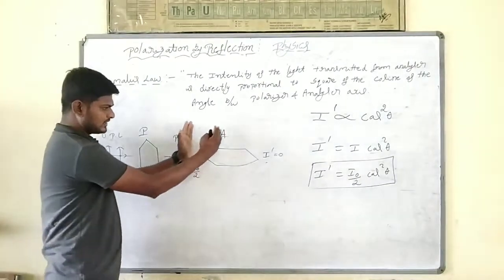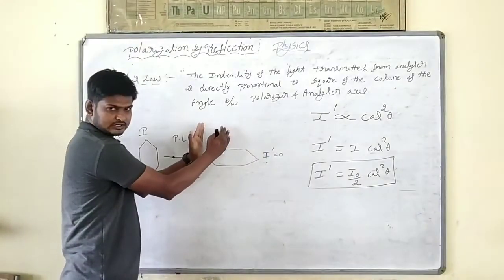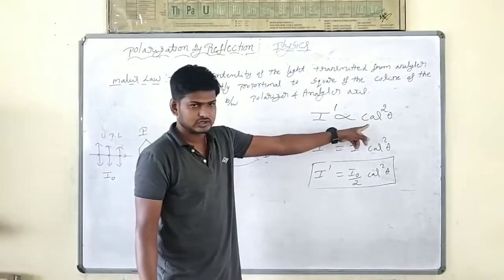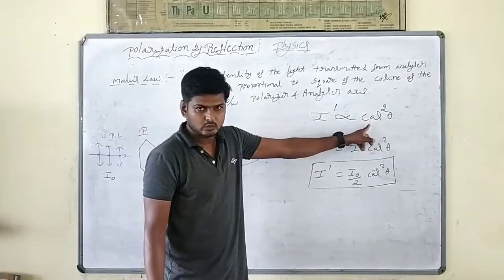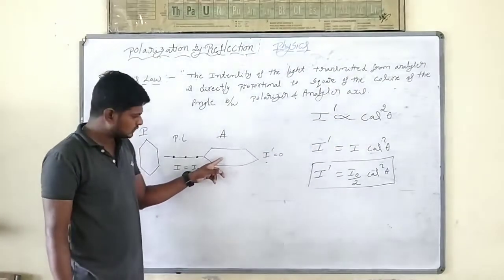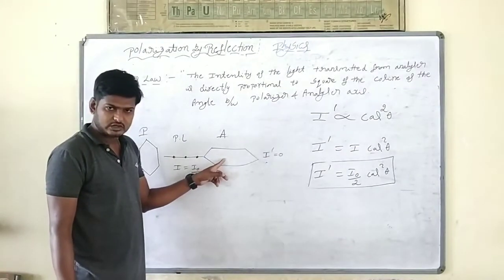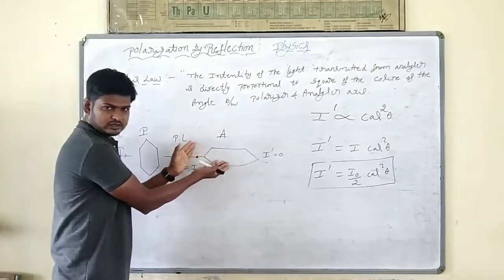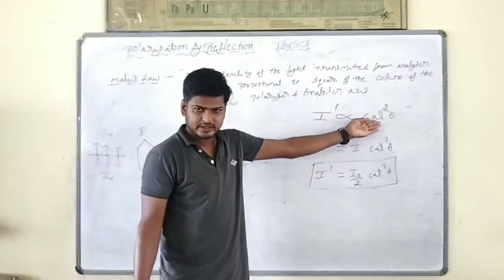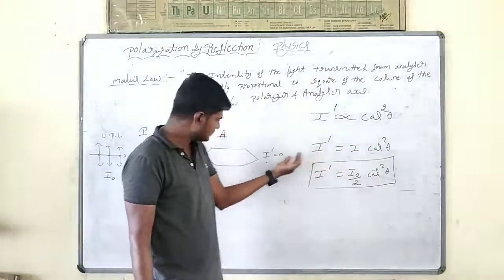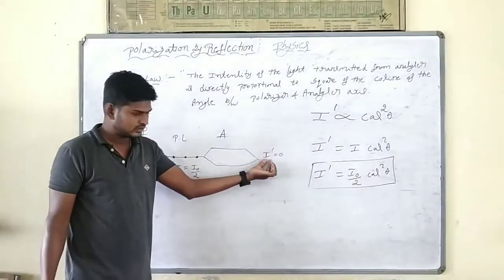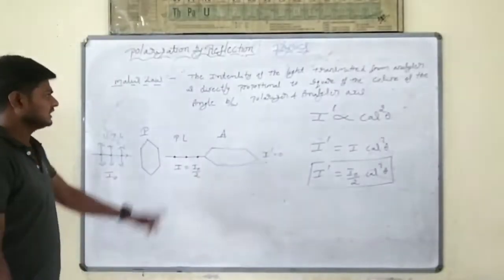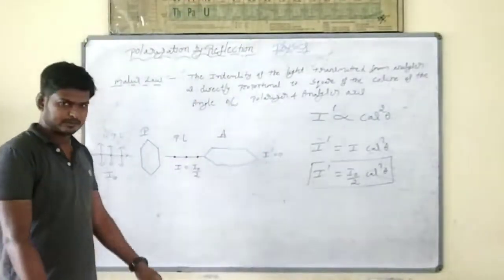Simple. When you place them parallel, theta will be 0. When theta is 0, I dash will be maximum because cos square theta, cos 0 is 1. When I increase to 90 degrees and place them perpendicular, theta will be 90. When theta is 90, cos 90 is 0, so intensity will be 0. This is called Malus law. The statement and formula we have to remember.